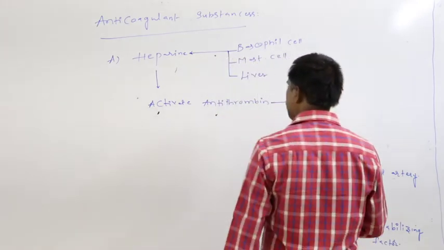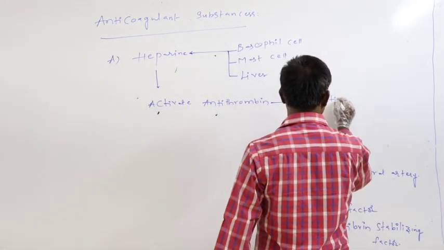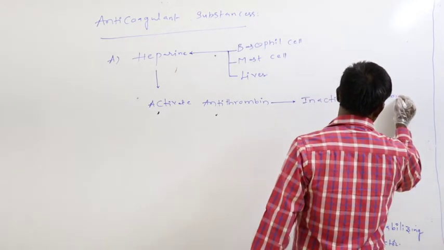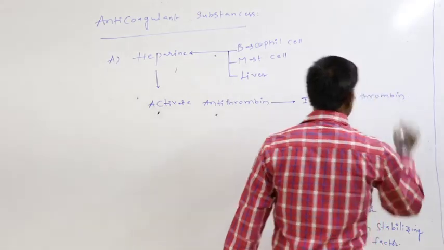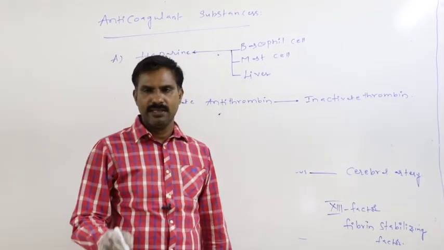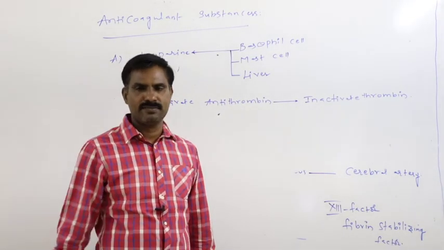This activated antithrombin inactivates thrombin. In the presence of inactivated thrombin, fibrinogen may not be converted into fibrin fibers.